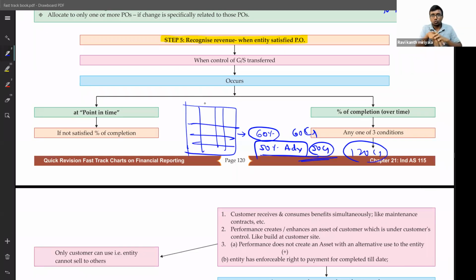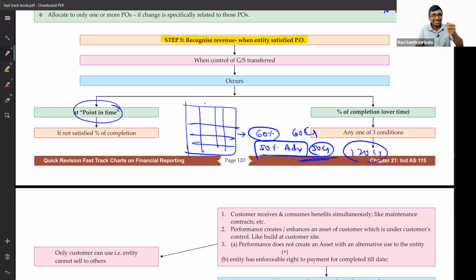That first we are supposed to fix. Point in time means only at one point of time, when control is transferred to the other party. That time only we can book the sales. Otherwise, you can't book the sales. It is not based on the percentage of completion.